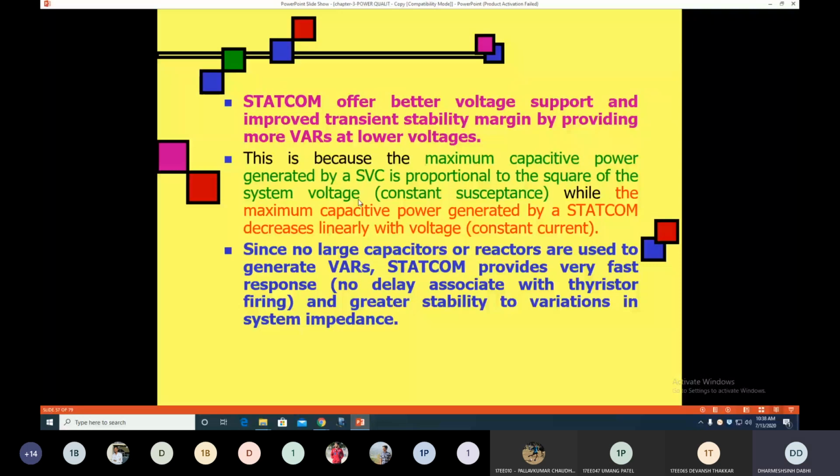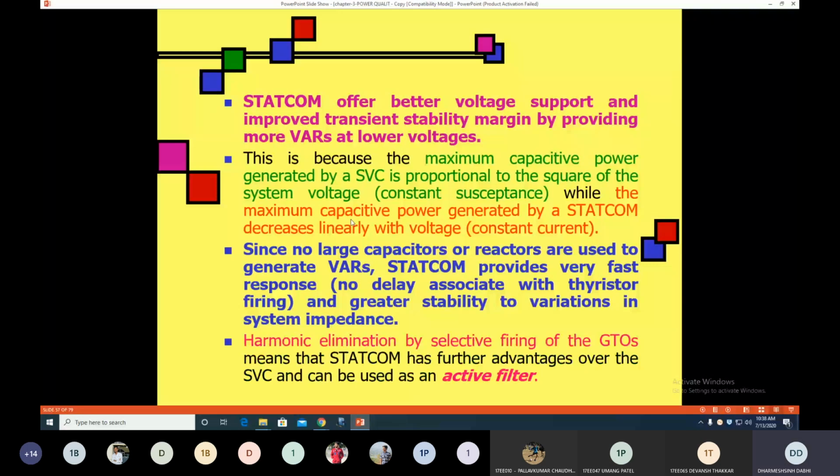Also the STATCOM provides a fast response because in the STATCOM we use the GTO and IGBT. We know that the switching speed of the GTO and IGBT is higher as compared to thyristors. So whenever any fault or power quality problem happens, the STATCOM provides a very fast response as compared to the SVC. So this is another advantage of using the STATCOM. Another advantage is that it provides harmonic elimination.